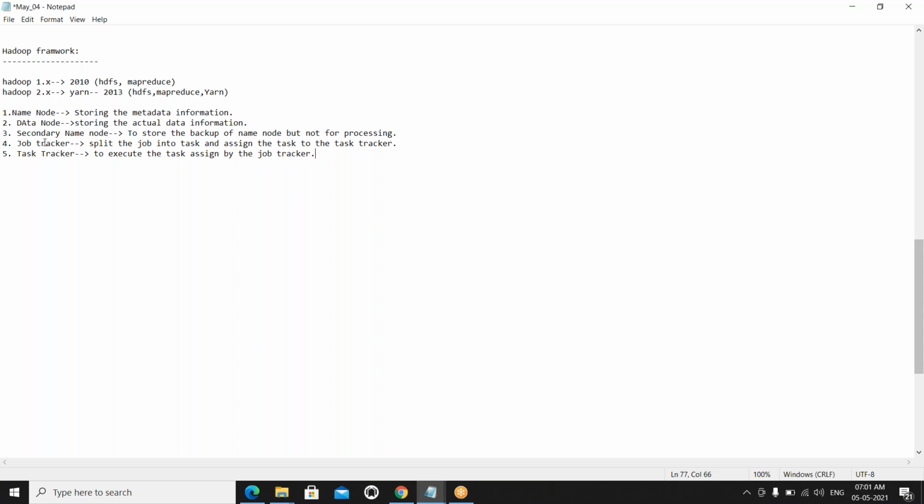The job tracker is the manager. In the industry, you can take any project: there is a manager and there are employees. What is the manager's responsibility? He splits the total project into small tasks and assigns them to the employees. Same here. The job tracker is the manager and the task tracker is the worker. The job tracker splits the total job into tasks and assigns them to the task tracker, and the task tracker executes the tasks assigned by the job tracker.